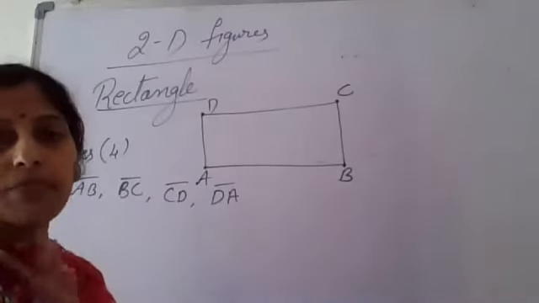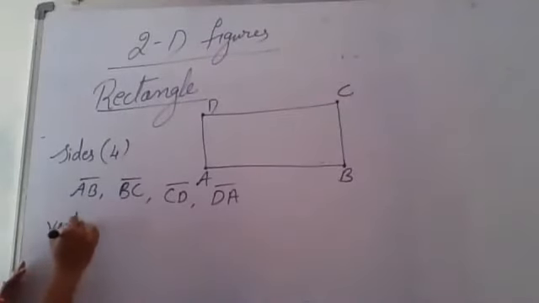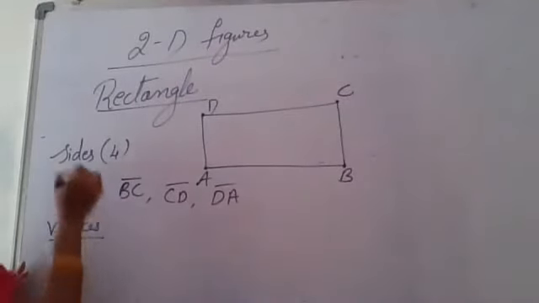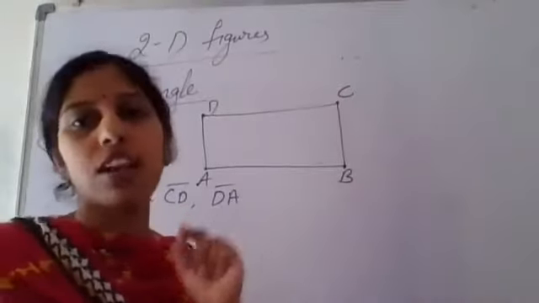Now name the vertices, children. How many vertices are there? Ma'am, 4 vertices. Yes, there are 4 vertices. What are those vertices? Vertices means corners.